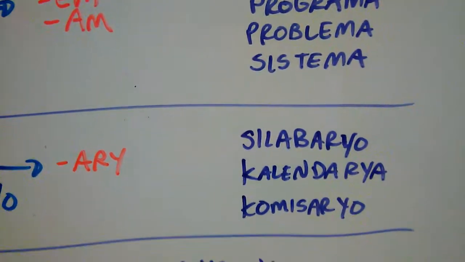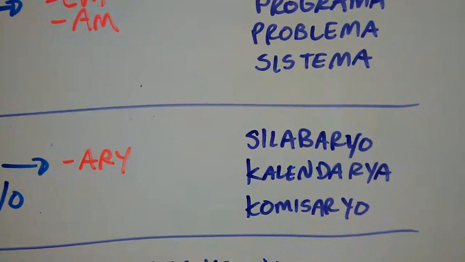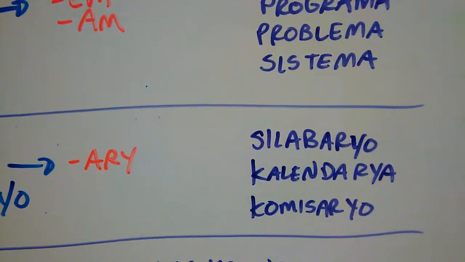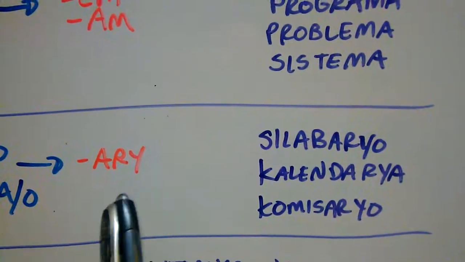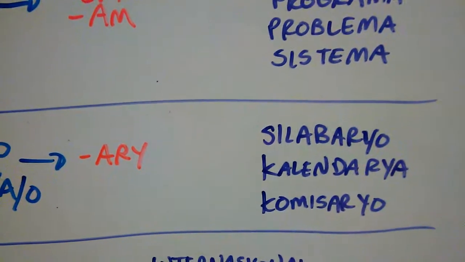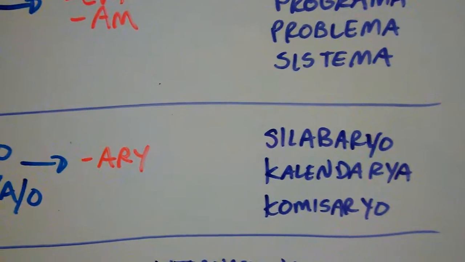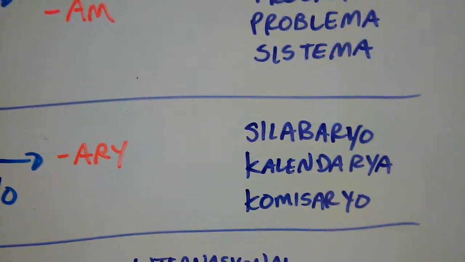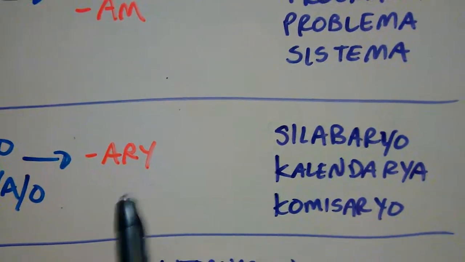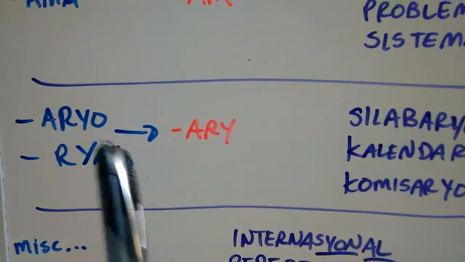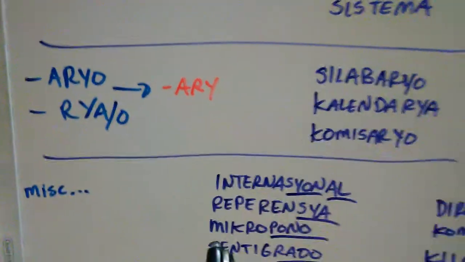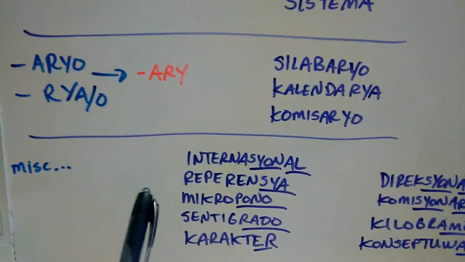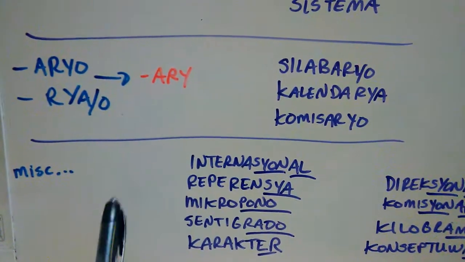Comedor, or cafetería, is like an eatery or a cafeteria, right? A place where you go and eat, an eatery, you know. -ario again, that -ary ending. Comisario is a commissary, right? A commissary where you can go buy your food and whatnot, right? So it's an -ary ending again. These -ario, -aria, right?